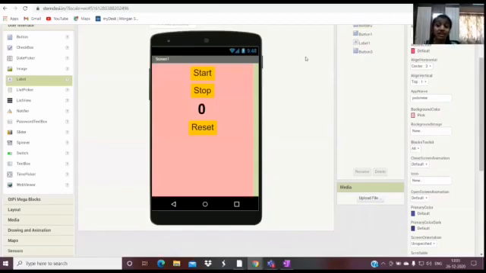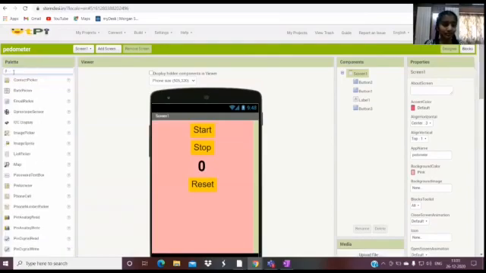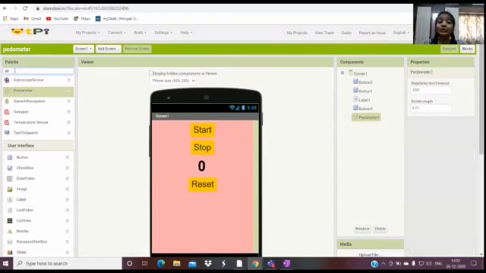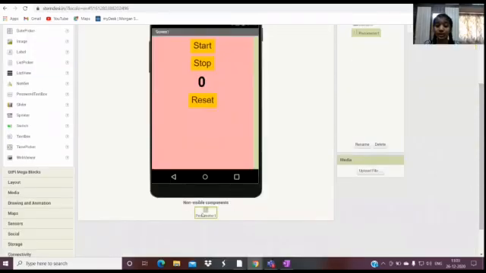Now let's drag and drop our main component, which is the pedometer. Yeah, it's right here. This is a non-visible component, so it is not visible to our eyes. So it is shown below.